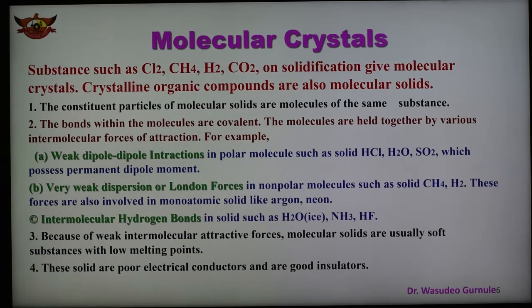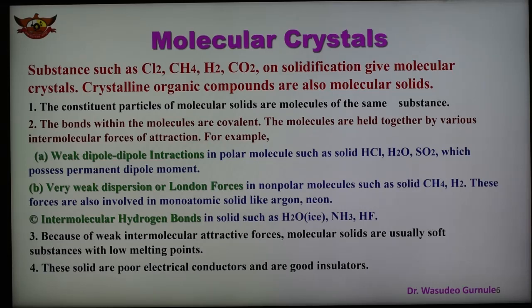Third is the molecular crystal. In this case the molecule is the constituent particle. Examples of such molecular crystals are chlorine, methane, hydrogen, carbon dioxide. On solidification they give molecular crystals. These are examples of molecules: chlorine molecule, methane molecule, hydrogen molecule. So in this case the constituent particle is the molecule. We can say that crystalline organic compounds are also molecular solids, and the important characteristics of these molecular crystals are given here.